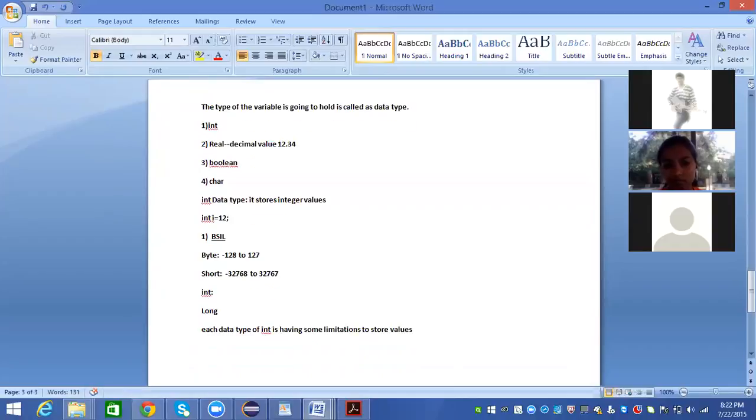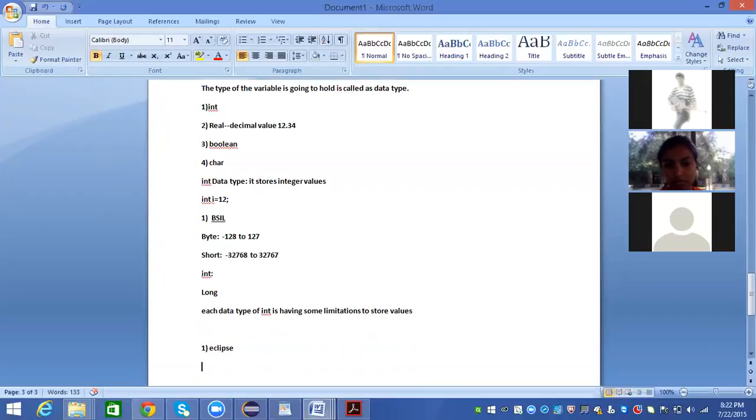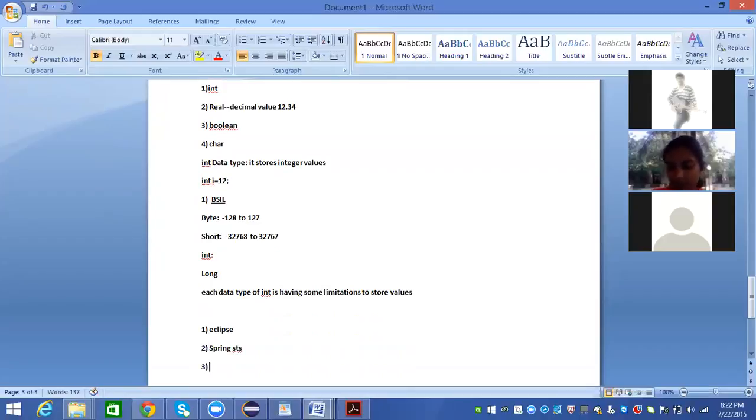First we need to install Eclipse. Do you have Eclipse on your machine? Yes. Nikita, do you have it? Yes, I have. Okay, if possible, download Spring STS also. Apart from this, you can try NetBeans. Sham, you can try NetBeans also.